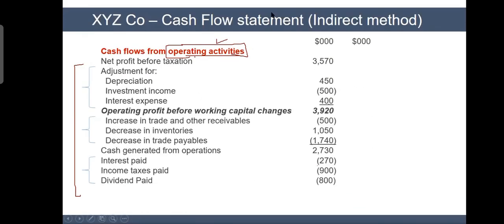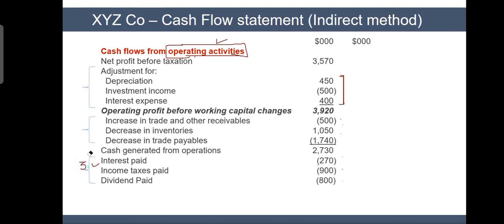So these 3. What I'm trying to reinforce here is that this third section has strictly only 3 things: interest paid, tax paid, dividend paid, no 4th item. Not 2, not 4, all 3. This second middle section also has 3 things: receivable, payable, and inventories. So these are very much clear. There is no doubt, and we can calculate. This first part is under question. Here, you may have 2 items, 3, 4, or 5 items, depending on the situation. But usually these are non-cash incomes and non-cash expenses. Receivable, payable, inventory I put here. Tax paid, dividend paid, and interest paid here.